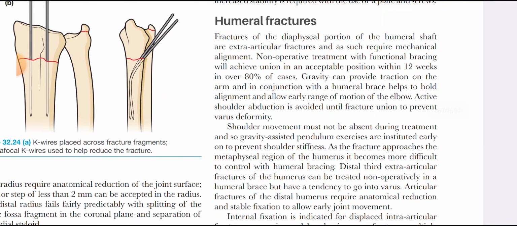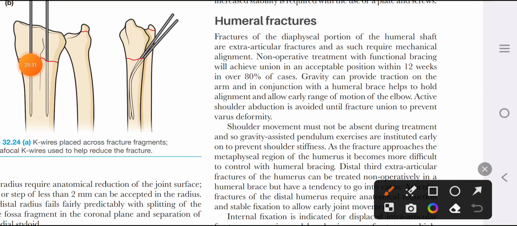Humeral shaft fractures are usually treated non-operatively because gravity assists in its reduction and a functional humeral brace is applied, and within 12 weeks 80% of cases get union.